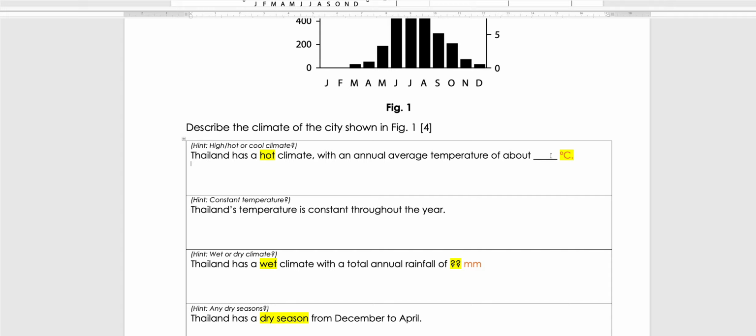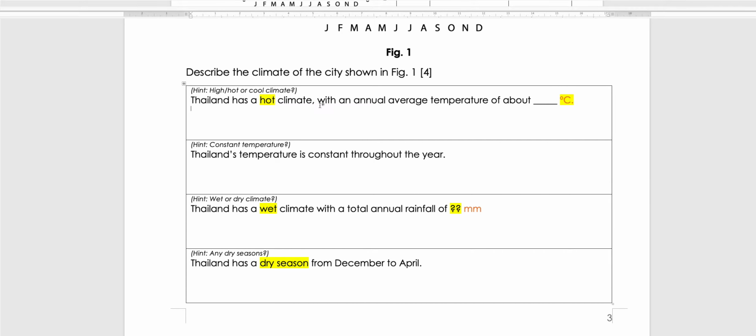30 degrees Celsius. Okay. Next thing, don't forget to provide your evidence. This is what many students tend to forget.